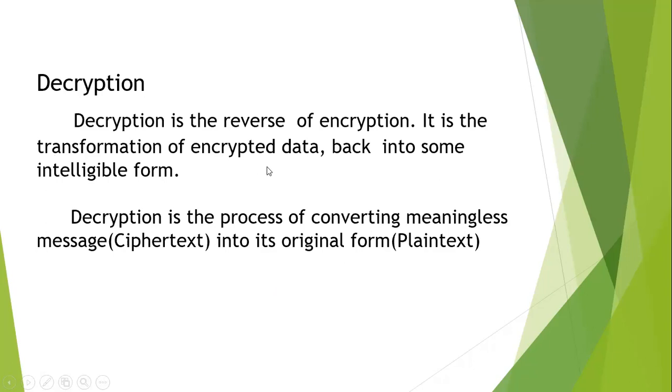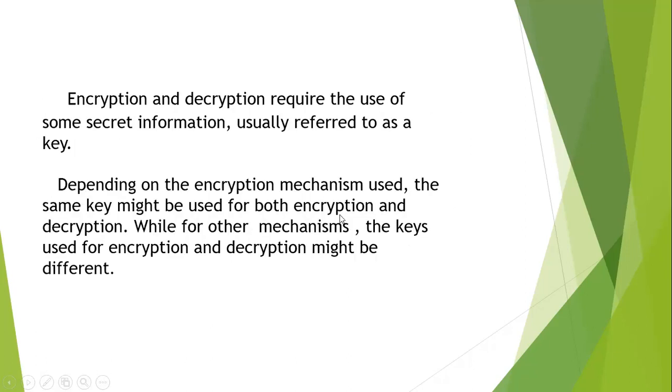Then what is decryption? Decryption is the reverse process of encryption. It is a transformation of encrypted data back into some intelligible form, which means a readable form. Decryption is the process of converting the meaningless form to the original form, that means ciphertext to plain text. Encryption and decryption require the use of some secret information, usually referred to as a key. Depending on the encryption mechanism used, the same key might be used for both encryption and decryption, while for other mechanisms, the keys used for encryption and decryption might be different.